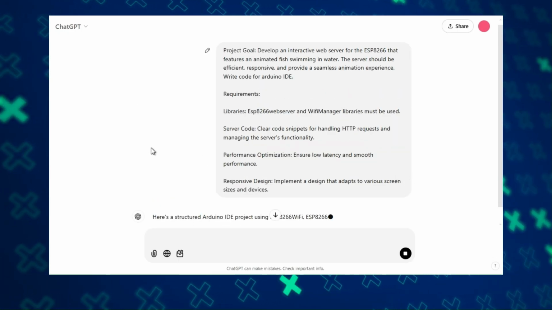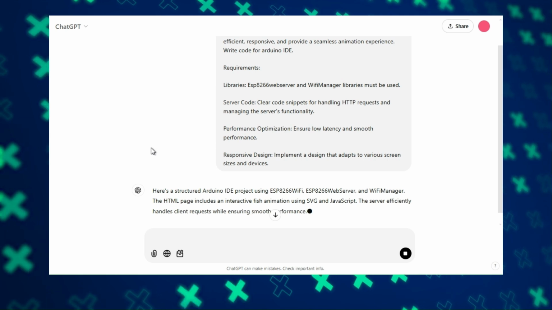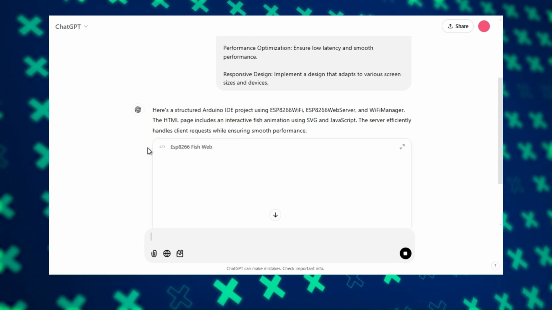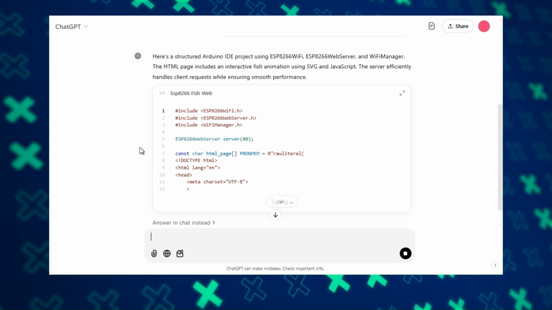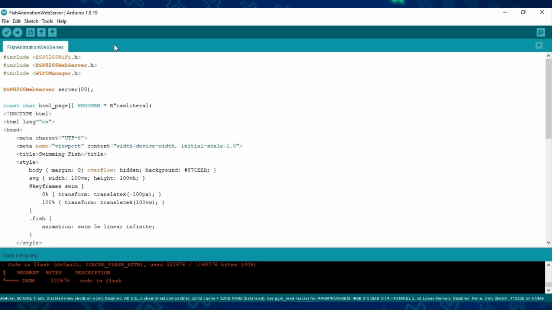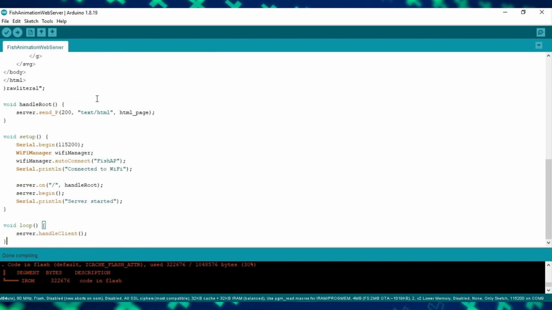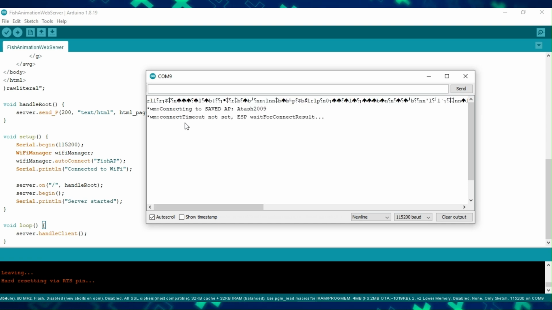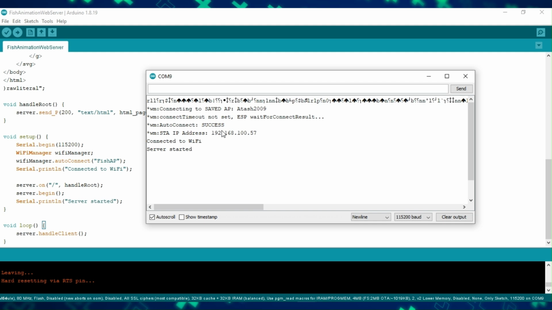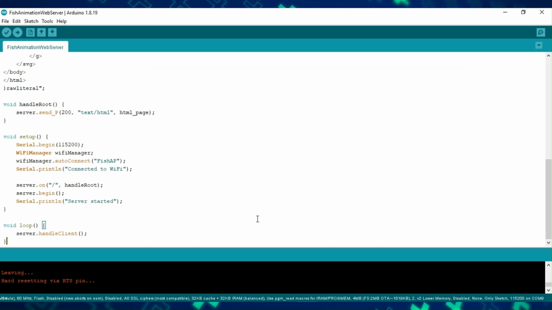ChatGPT is up and running. First, PROGMEM used for the HTML code caught my eye. Good for memory management. ChatGPT used SVG and JavaScript for animation. The code works, let's try it. Serial communication for debugging is not bad. The first lines belong to the WiFiManager library.